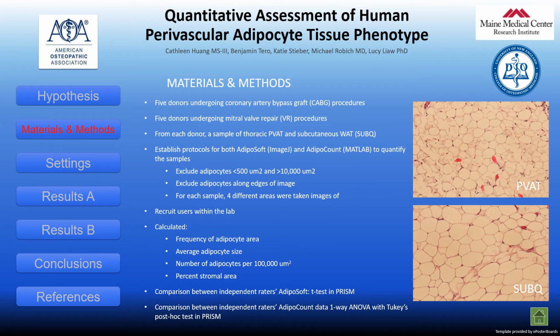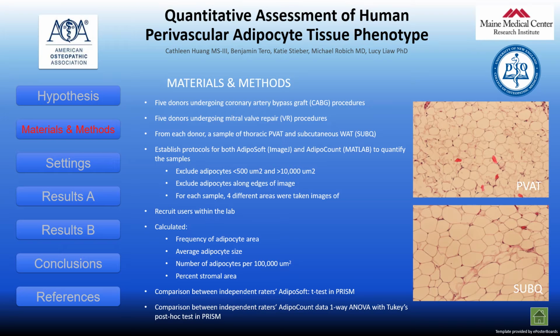Samples used in this study were part of a larger project approved by the Institutional Review Board of Maine Medical Center, so the identity of the patients was blinded. For this project, I utilized samples from 5 donors undergoing coronary artery bypass graft and mitral valve repair procedures. From each donor, a sample of thoracic PVAT and subcutaneous white adipose tissue, sub-Q, was collected.